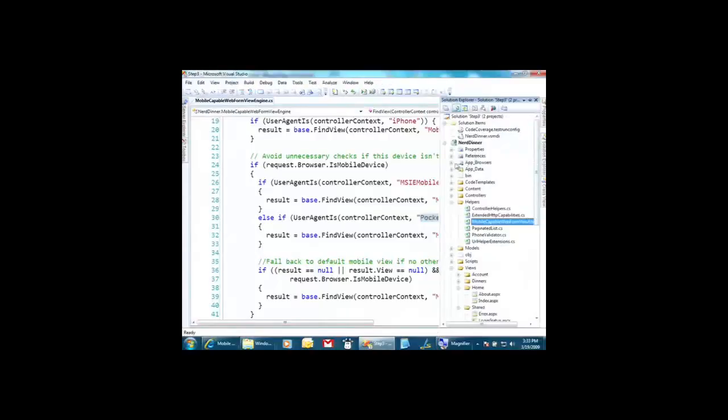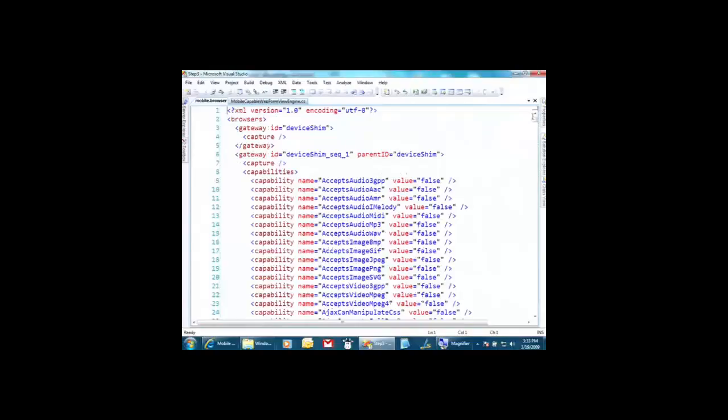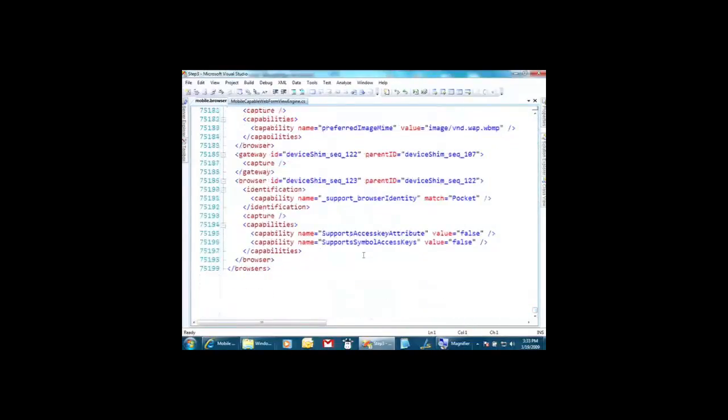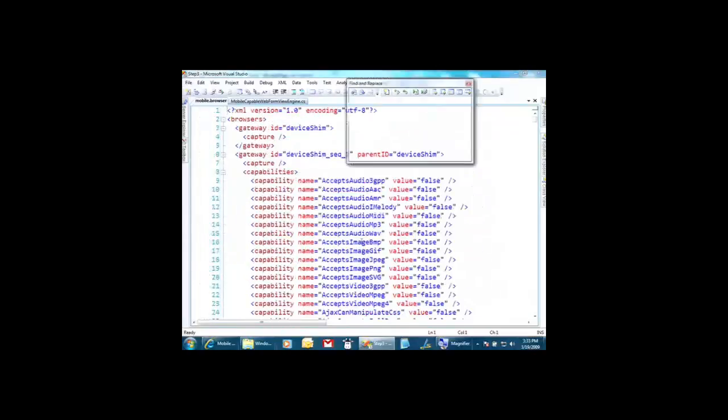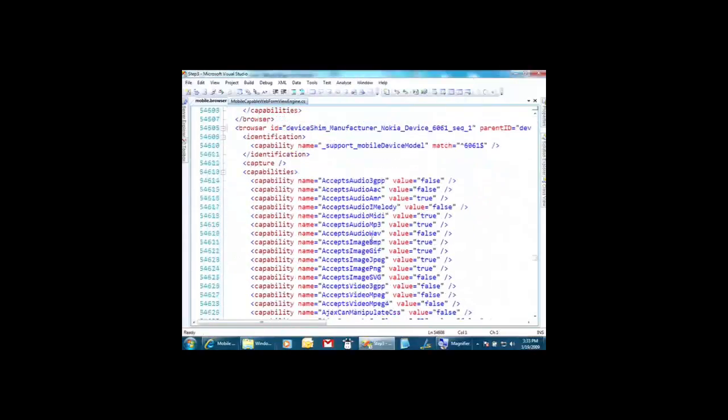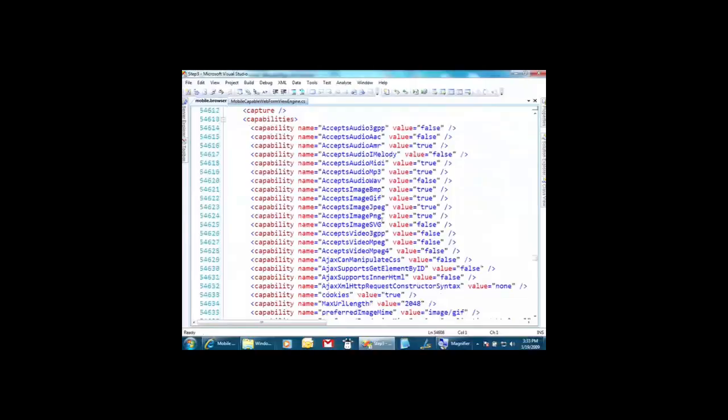I can go over here in App_Browsers where I've dropped that in, open up my mobile browser file, and look at this. Boom. 75,000 lines. So let's say, all right, here's a Nokia 606. And they've done this work for you. Supports MP3, doesn't support WAV, supports PNG. So now I can write handlers to say, well, I'm going to use PNGs for everything, but if supports PNG equals false, maybe I'll take that PNG and do a little quick System.Drawing action on it and then return a JPEG.